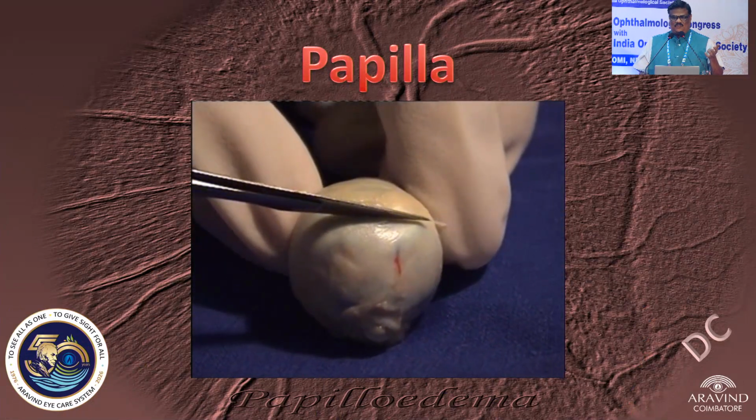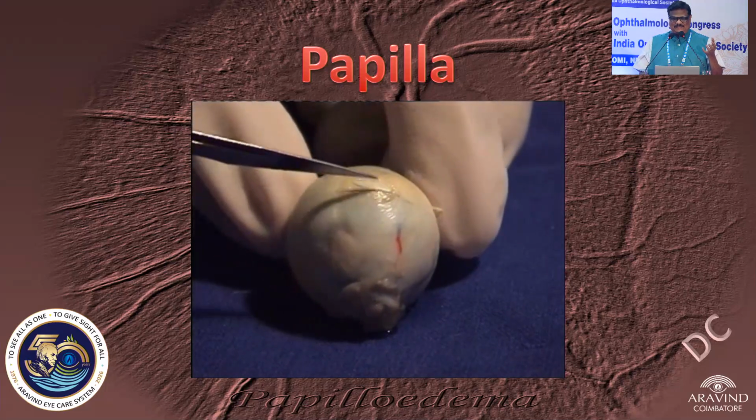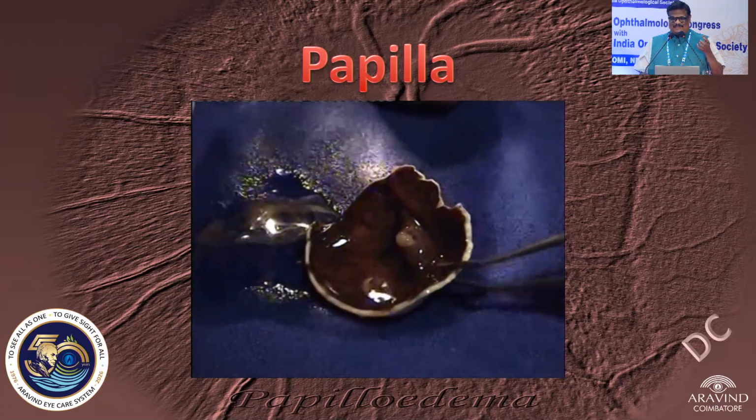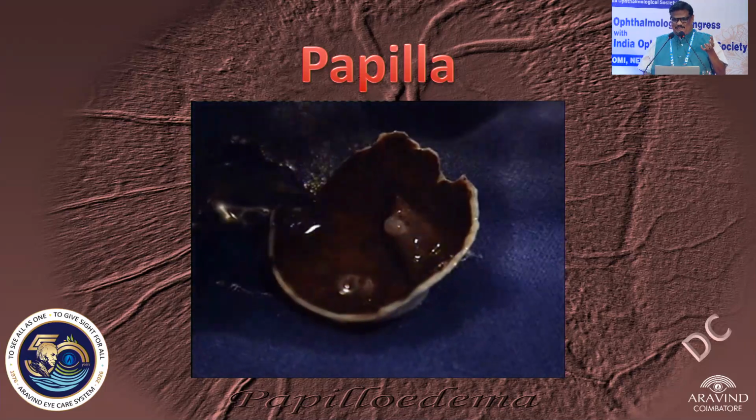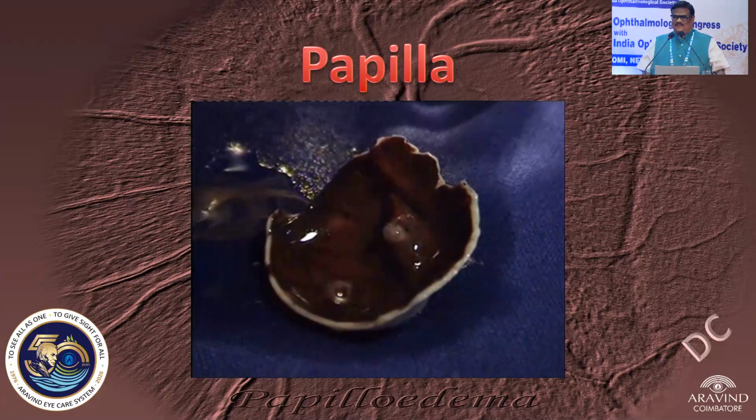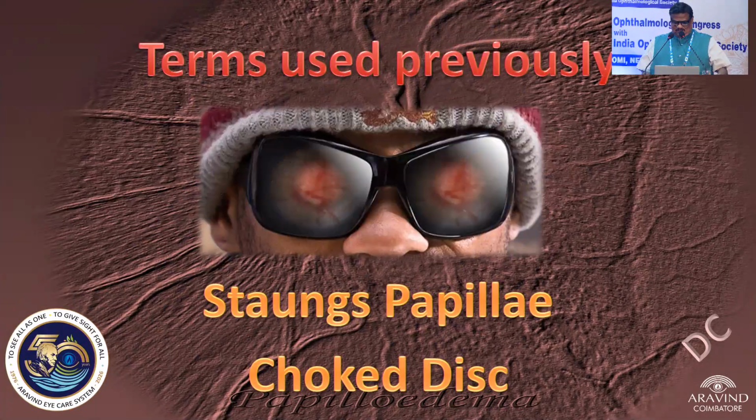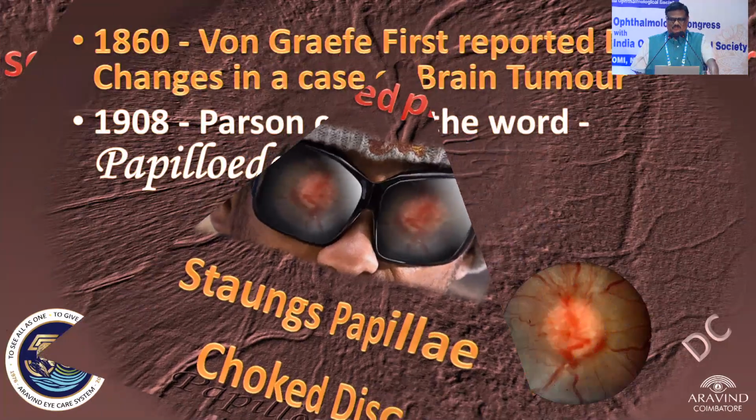How many of you know? Those days they used to see the disc in dead people. In the dead person, the disc will get swollen. That is why it was called papilla. So it's a misnomer by itself. The other terms used are strong papillae and choked disc.